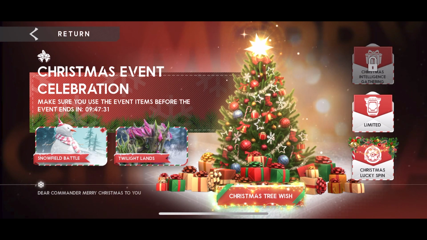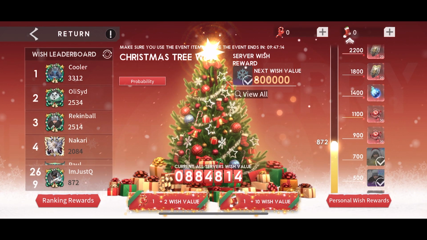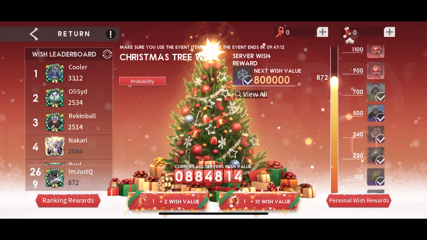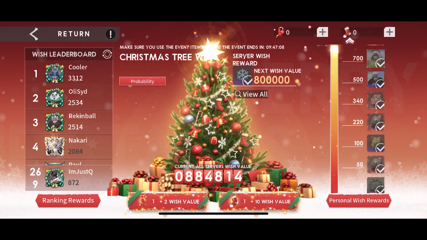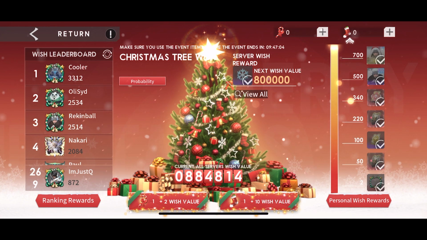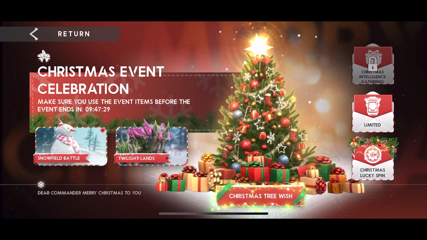But let's go to the Christmas tree. As you can see, I did get up to 700. So everything all the way up to 700, I did get. Free copy of Daniel, his skin, some summons, etc., etc. Of course, the frame. Everybody got the frame too. Very happy that they gave everybody a free frame. That was really nice of them.